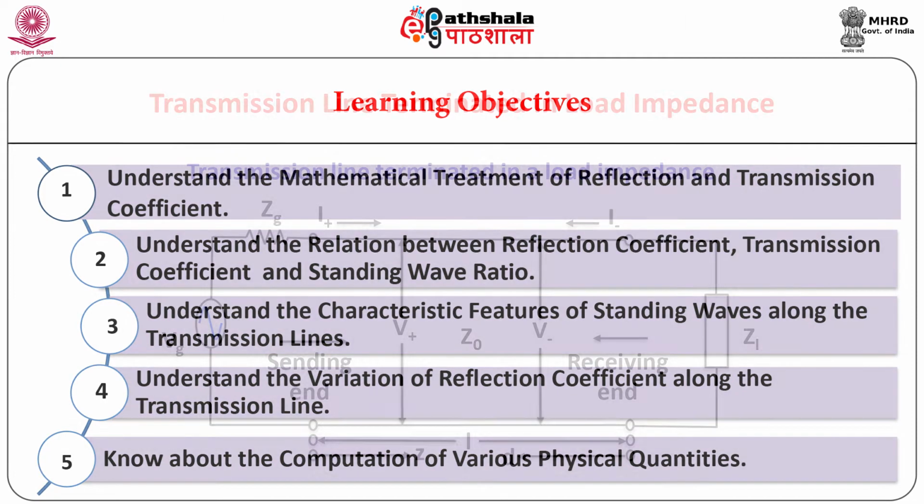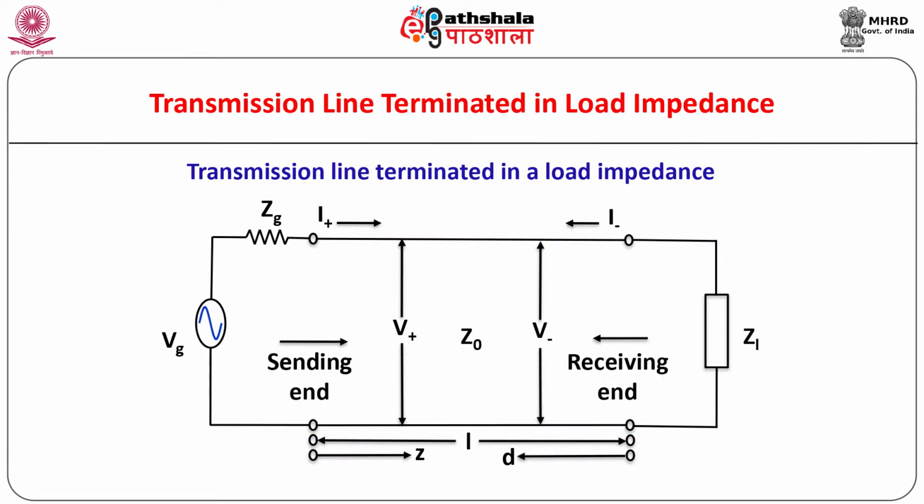You will be able to know about the computations of various physical quantities using mathematical expressions which involve complex algebra. Ideally, it is expected that there should be 100% transmission and no reflection of the signal along the transmission line without any loss of power. A transmission line of infinite length is characterized by full transmission and no reflection. However, in practice, the transmission lines have finite lengths with generator impedance Zg at one end and the load impedance ZL at the other end as shown. Let Z0 be the characteristic impedance of the transmission line.